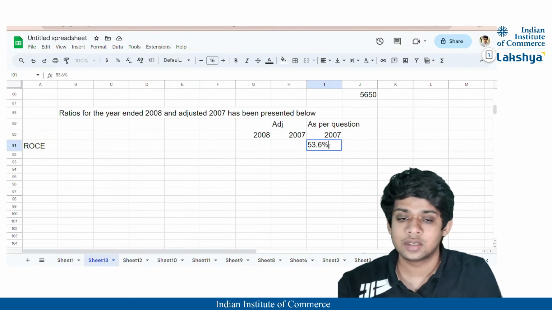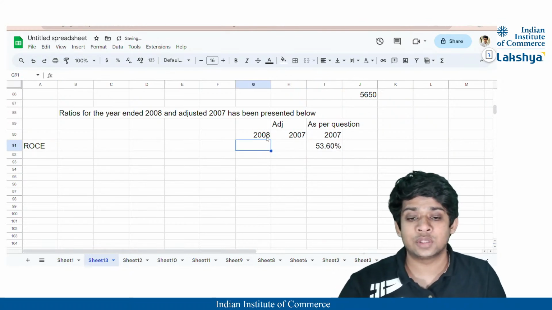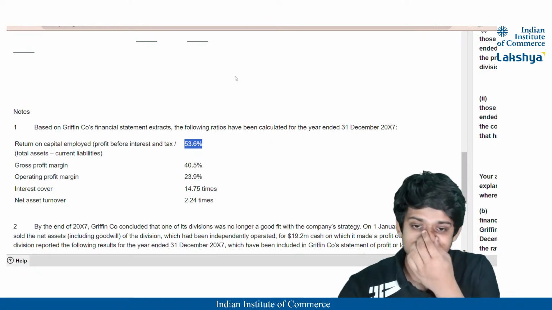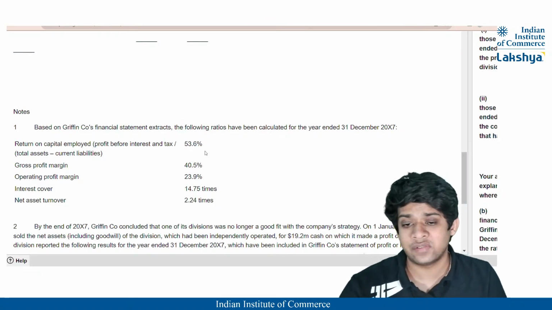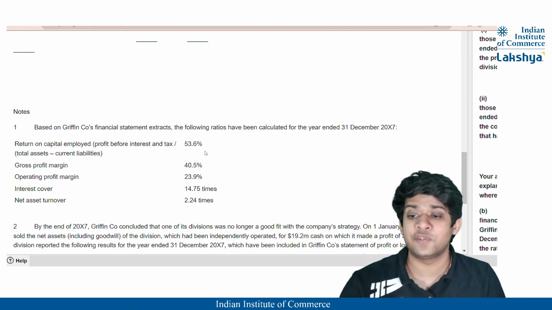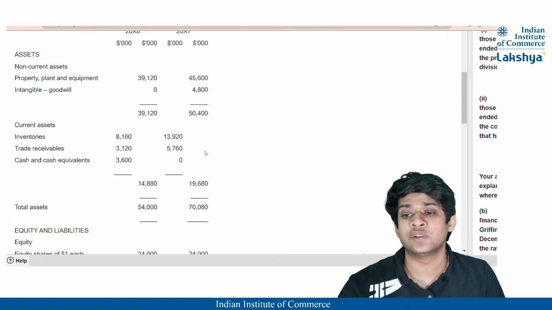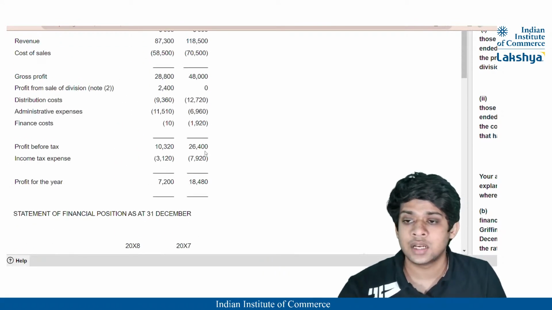We have to calculate for 2008 and for 2007. Now, guys, for 2007, there could be a couple of adjustments made to the formula, but for 2008, it is fairly straightforward. So I'll do it firstly for 2008.